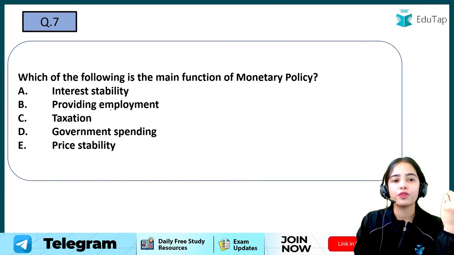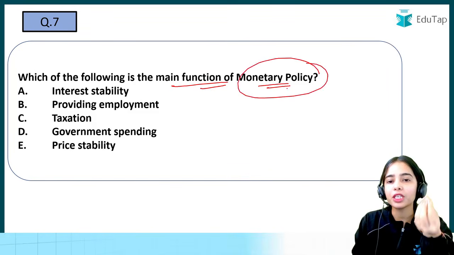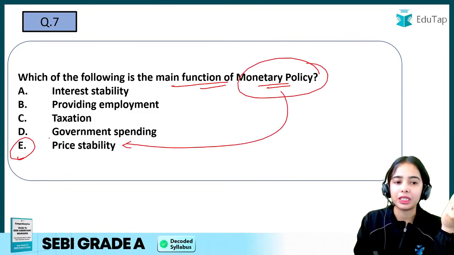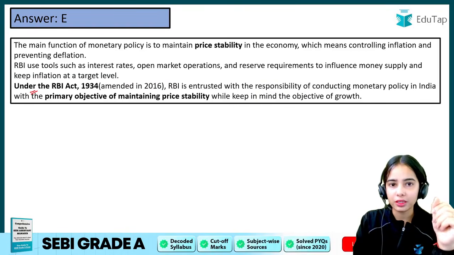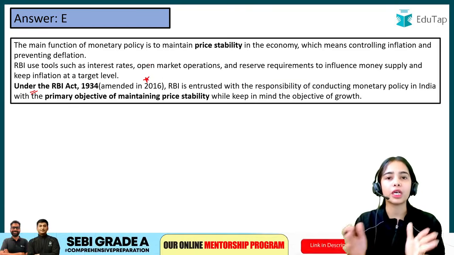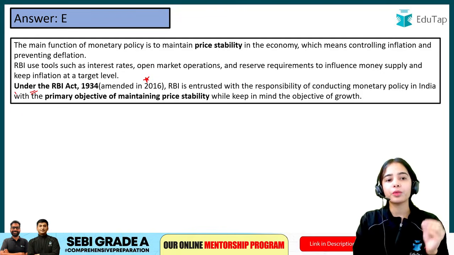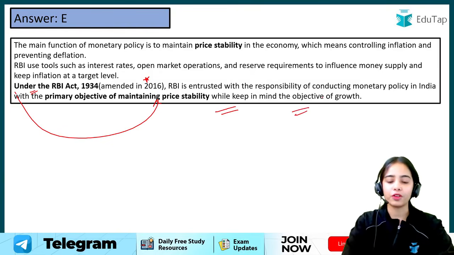Okay. Now, which of the following is the main function of monetary policy? So the primary objective of monetary policy is price stability. Okay, so this is the answer. Under the RBI Act of 1934, amended in 2016, RBI is entrusted with the responsibility of conducting monetary policy in India with the primary objective of maintaining price stability while keeping in mind the objective of growth.